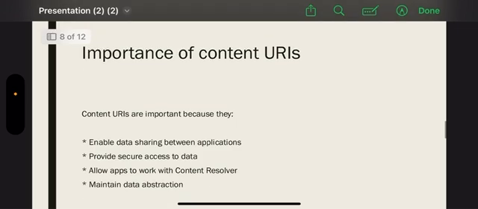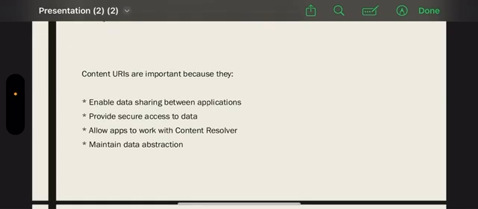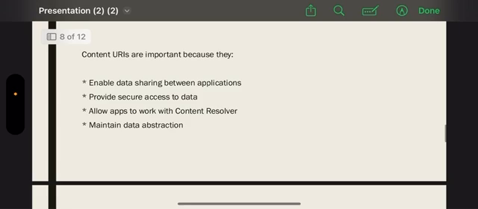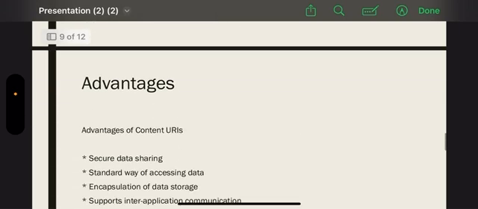Importance of content URIs. Content URIs are important because they enable data sharing between applications, provide secure access to data, allow apps to work with content resolver, maintain data abstraction.